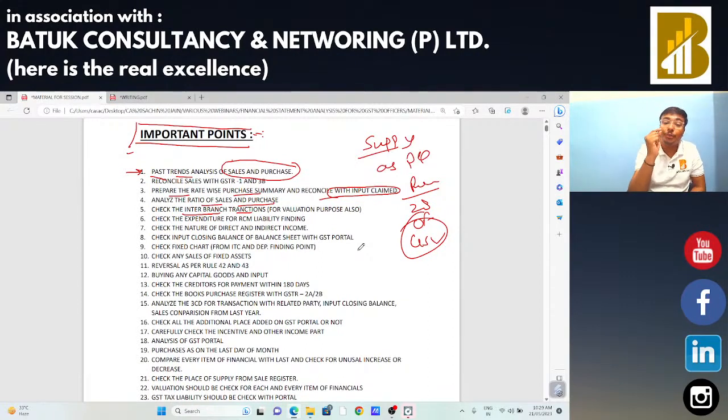Okay sir, so you need to be very much careful in case of your inter-branch activities. If there is any transaction by the head office with that branch office or branches with other branches, in that case we need to check the valuation, whether that valuation is perfect or not. So that particular transaction we are getting from our